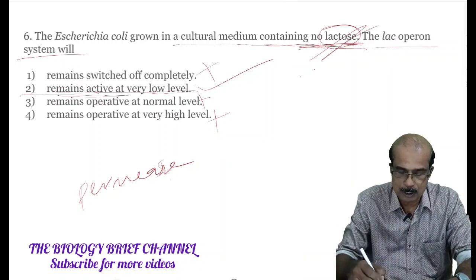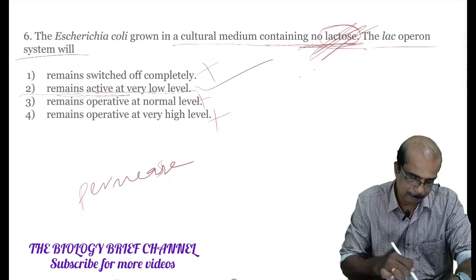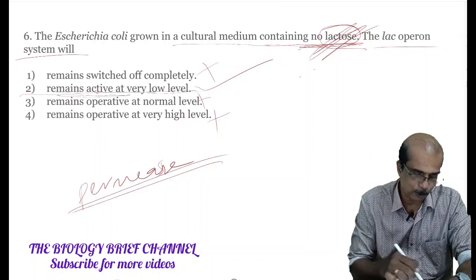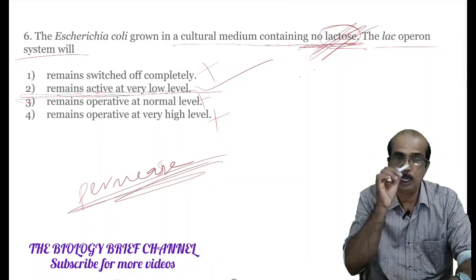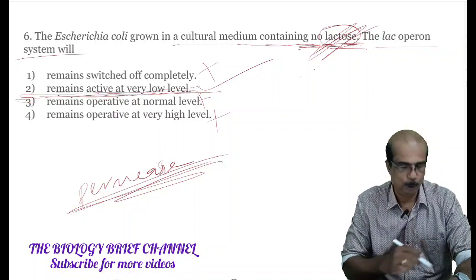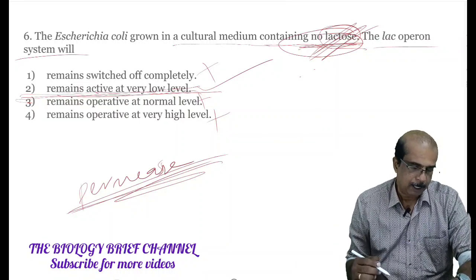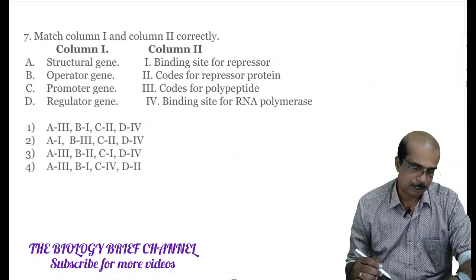Initially the lactose will be entering into the cell by the formation of a little amount of permease. So the lac operon remains active at a very low level even though there is no lactose. Second option is our answer. Next one, seventh question, matching question.